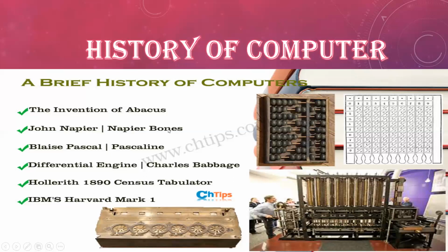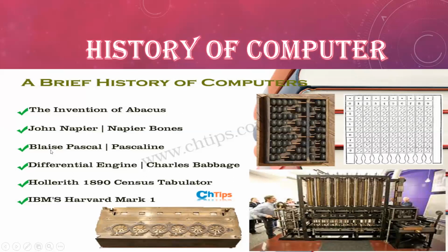So this is Napier bones. See this picture? This is the Napier bone. So many calculations and numbers are written over there. So they improved the version of calculation and used the number system in their Napier bones.